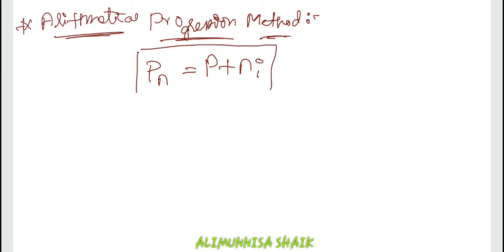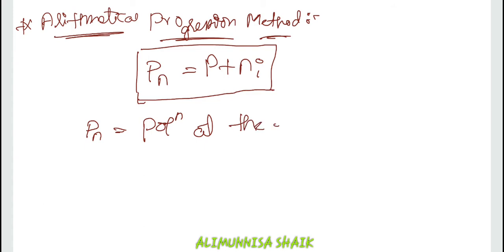So, this is the formula that is being used to calculate the arithmetical progression method, where Pn is equal to P plus Ni. Pn is nothing but your population at the end of n number of years. P is taken as present population. Let me write it. Pn equal to, I am simply writing it as population at the end of n years.